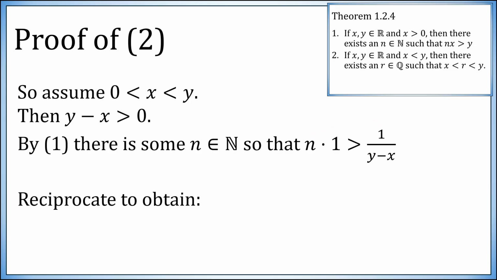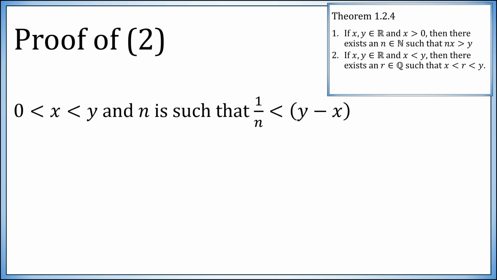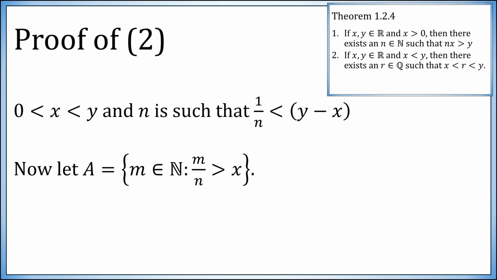So now we reciprocate this inequality to obtain that y minus x is bigger than 1 over n. Great, we found that there must be an n so that 1 over n is less than y minus x. So we picked our n, 1 over n is less than y minus x. Now define the set A to just be 1 over n, 2 over n, 3 over n, and so forth, but only those natural numbers over n that are bigger than x.